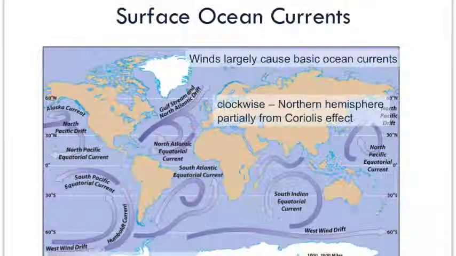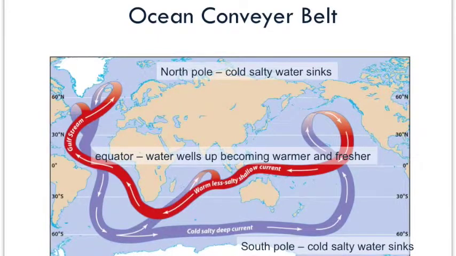So the oceans are very deep. So not only are we concerned with what's going on with the currents at the surface, but we have to remember that there's going to be circulation of this marine water throughout the water column. So you're going to have circulation at the surface. You're also going to have circulation deep at the bottom of the ocean. And that's what we see here.